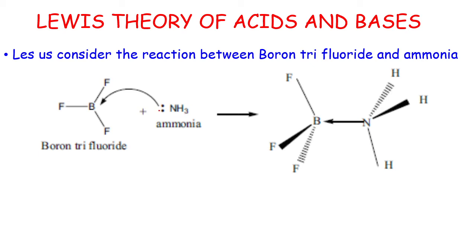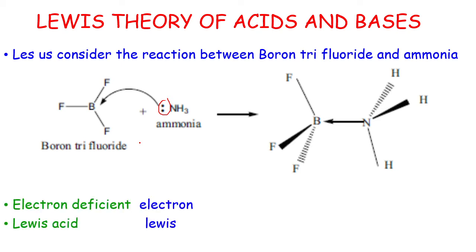The remaining 2 are present as a lone pair of electrons. Here boron is a group 13 element, its valence electron count is 3. However, here its octet is not completed. It needs 2 electrons, so it accepts 2 electrons from ammonia, forming a new adduct or new coordinate covalent bond.